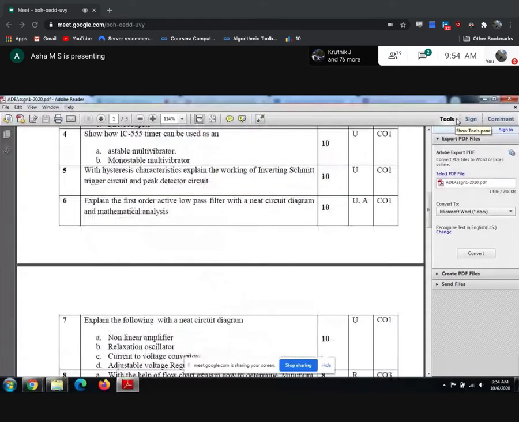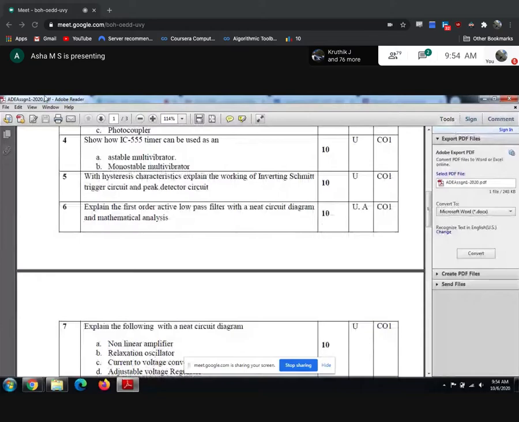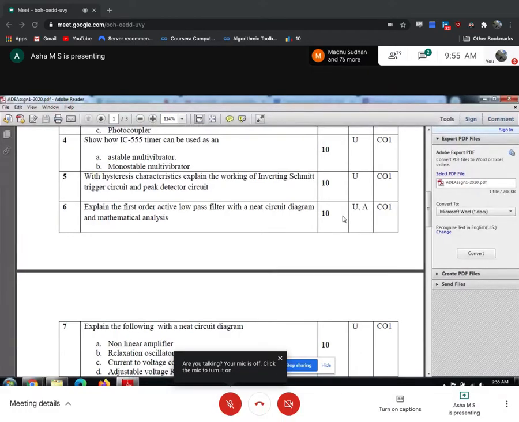You can just see here the 6th question: first order active low pass filter with a neat circuit diagram for 10 marks. Yes, you can write this for 10 marks. But is there any guarantee in the internals? If I'm giving you the filter question, then definitely I will give this one. But is there any guarantee what they are going to give in the externals?